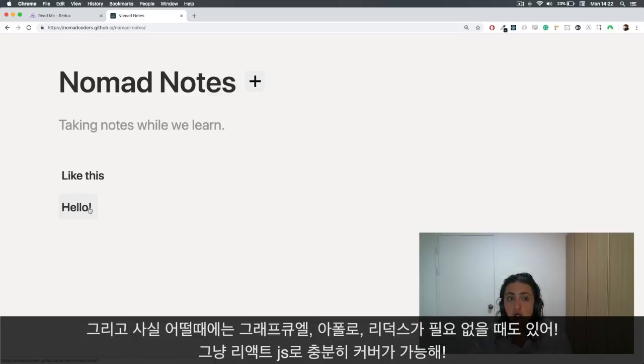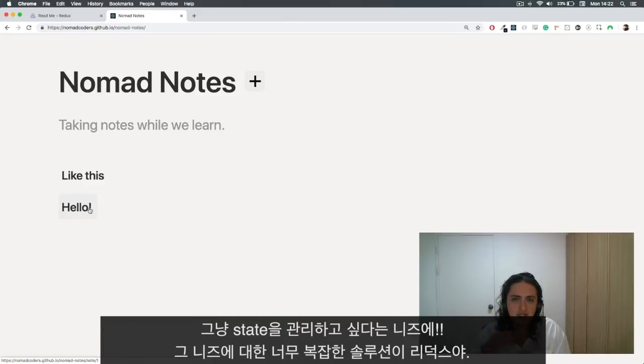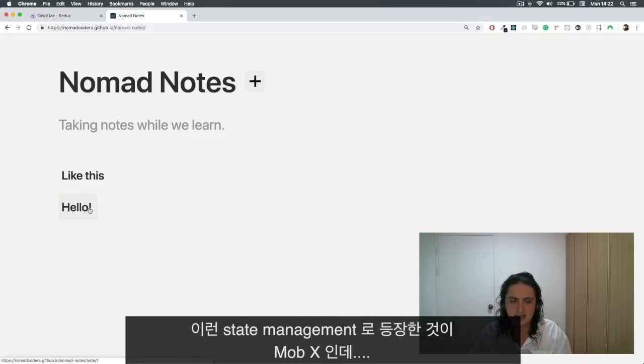Sometimes you actually do not even need GraphQL Apollo and you don't even need Redux. You can do everything on your own with React.js if you know where to put your code and if you know how to organize it. But I think Redux was a very complex solution for a very simple problem, which is I just want to manage my state. And this is when stuff like MobX came.